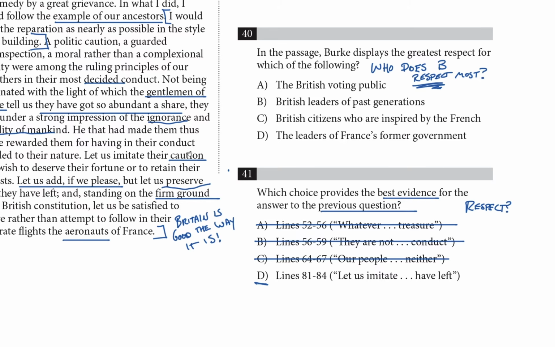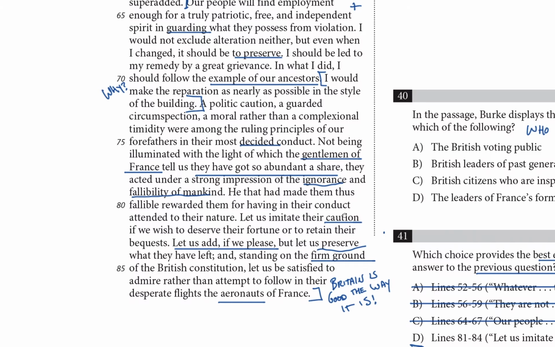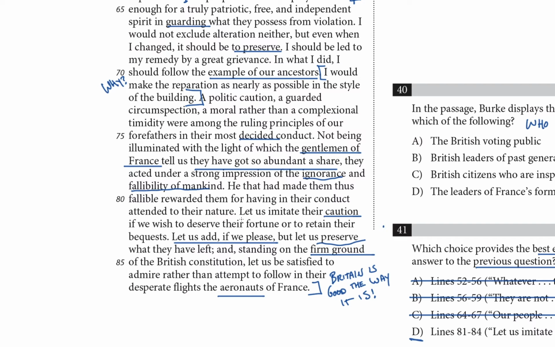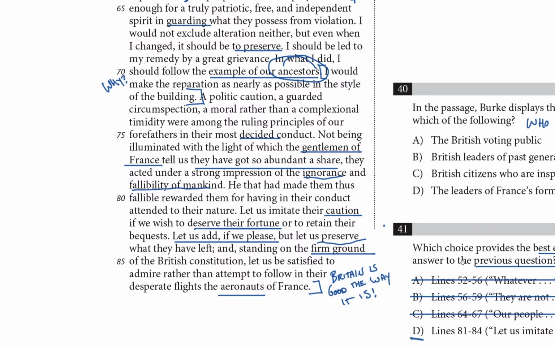And let's make sure what this one is. Lines 81 to 84. Let us imitate their caution if we wish to deserve their fortune or to retain their bequests. Let us add, if we please, but let us preserve what they have left. Okay, and who's the they we're talking about here? In this last section, we're talking about the example of our ancestors, so the forefathers of the British Constitution. This sounds pretty respectful to me, right? Let's imitate our forefathers if we wish to deserve their fortune. Let's do what they did.